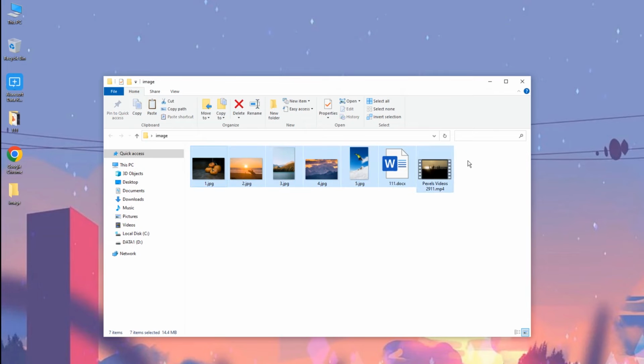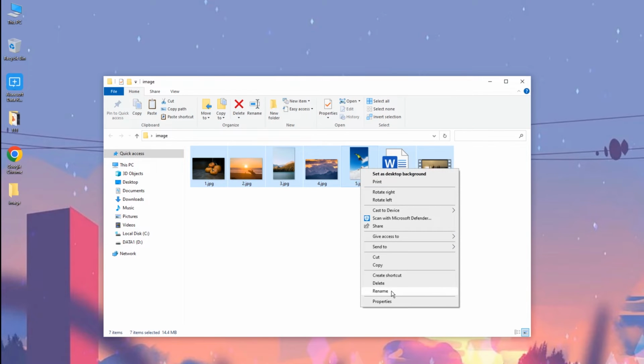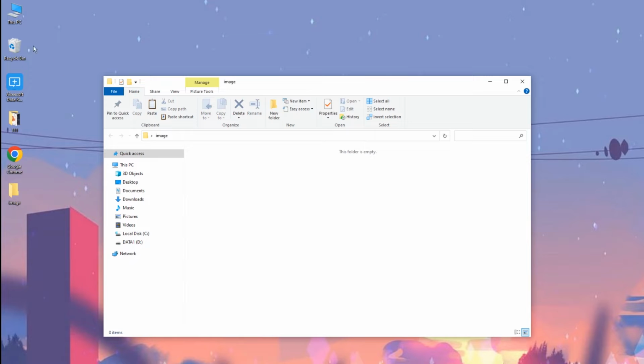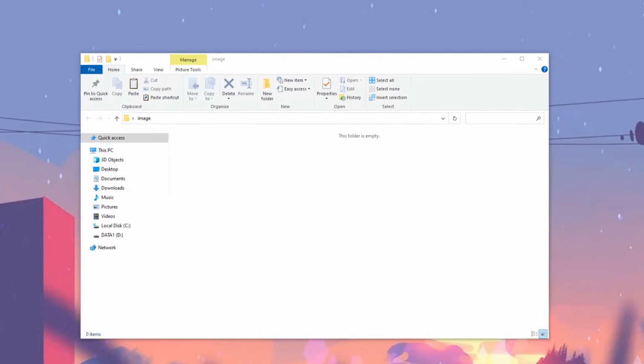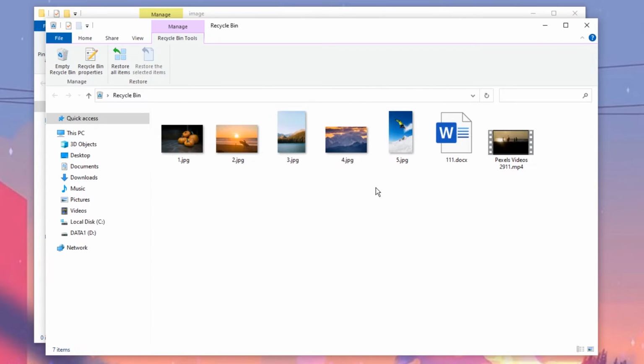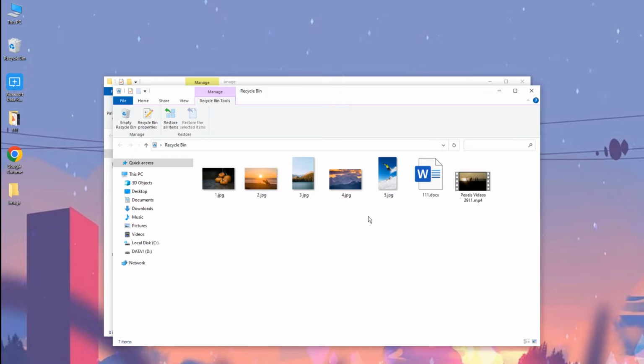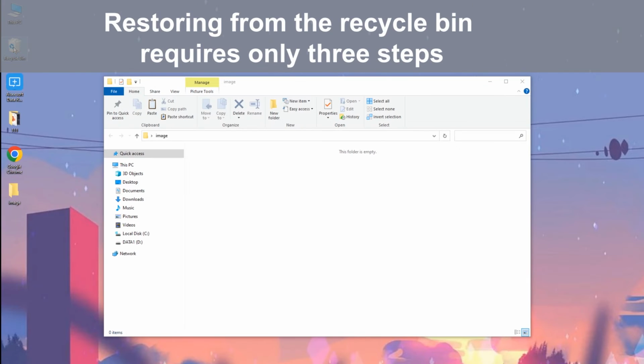Before we start, it's important to understand where the files go after you delete them. Alright, when a file gets deleted, it moves to the recycle bin. Unless you empty the recycle bin totally clean, the deleted files stay there. That's why we always rely on the recycle bin to restore files if accidentally deleted, and it's pretty simple to do the recovery. So the first approach of recovering deleted files is to look into the Windows recycle bin, and restoring from the recycle bin requires only 3 steps.